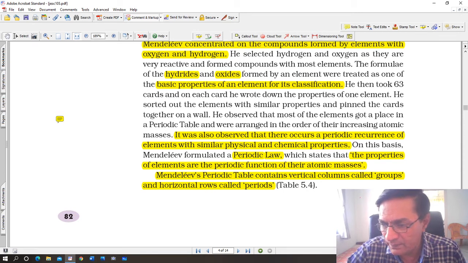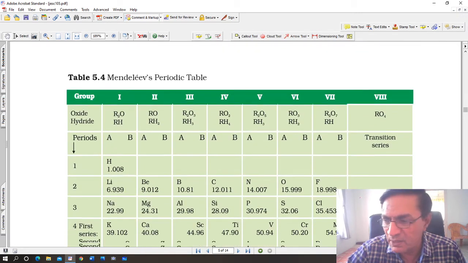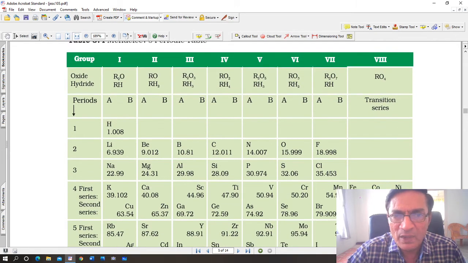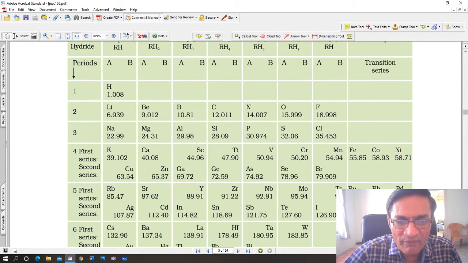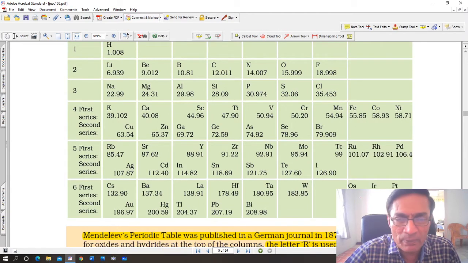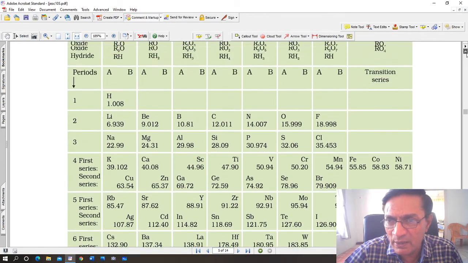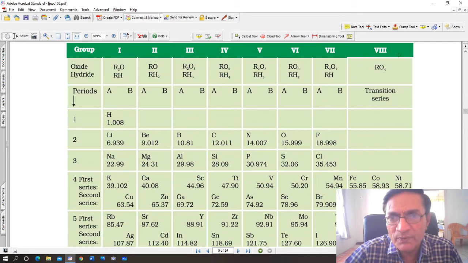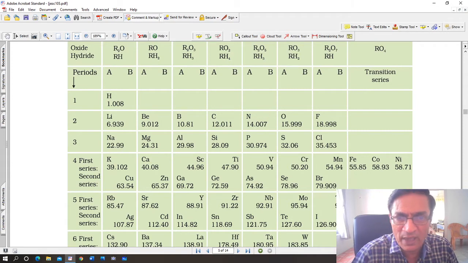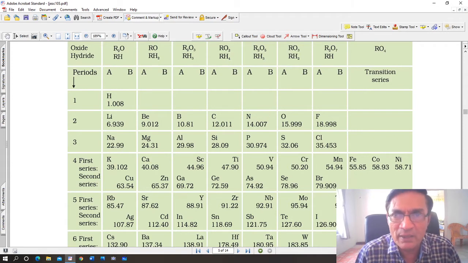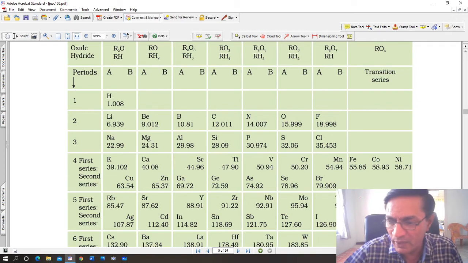Alright, then this is Mendeleev's periodic table. Group 1, 2, 3, 4, 5, 6, 7, 8. Eight groups are there, and you look downwards. There are periods 1, 2, 3, 4, 5, and 6. So in Mendeleev's periodic table, there were 6 periods and 8 groups. Let's have a look once again. 8 groups here and 6 periods. And he arranged all the elements, the 63 elements which were known at this time, in increasing order of atomic masses, not atomic number.